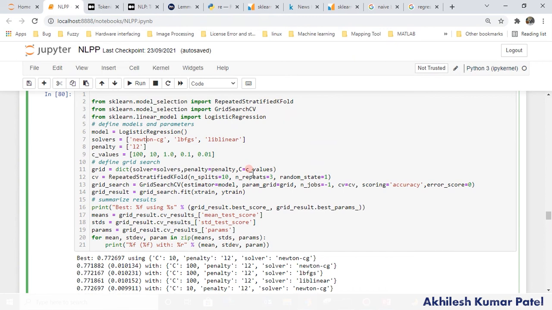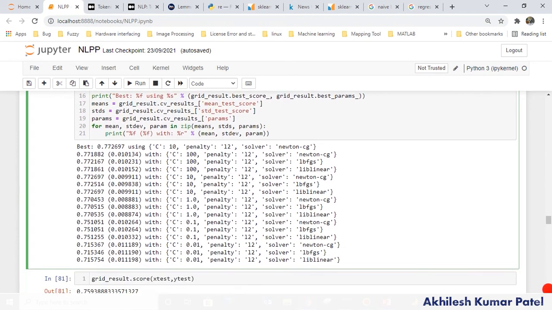What are hyperparameters? Hyperparameters are parameters of the model. You have some parameters also, right? Like weight and bias, those are not hyperparameters. Those are the parameters of the predicted model. In the case of regression, I am talking about the hyperparameters of the model which you are going to use to classify, or to create a classification model.